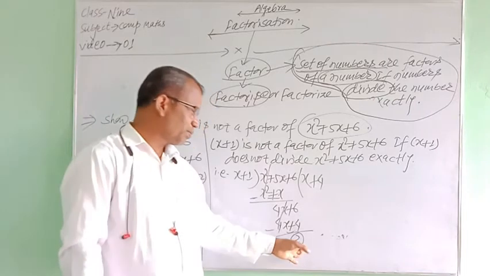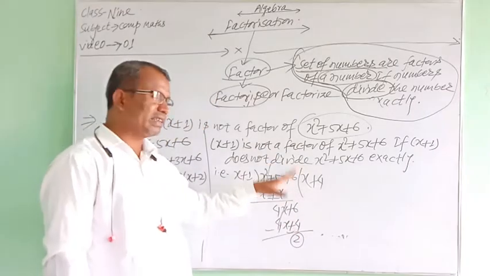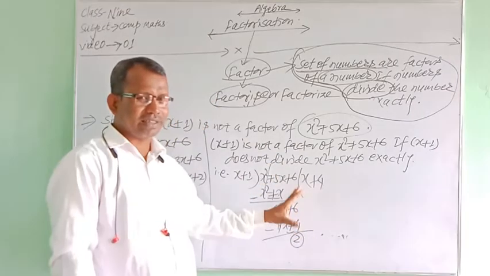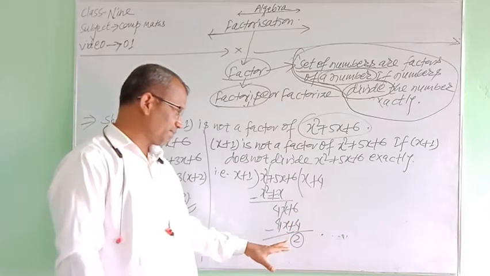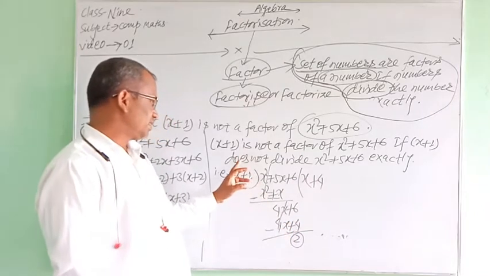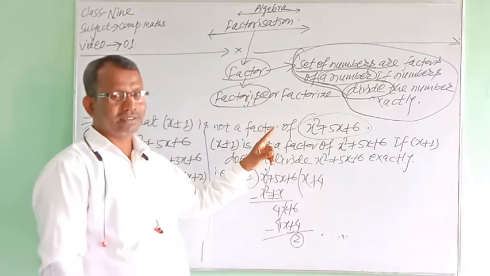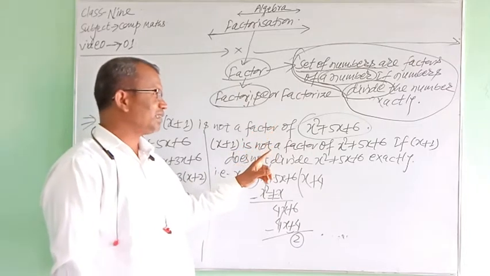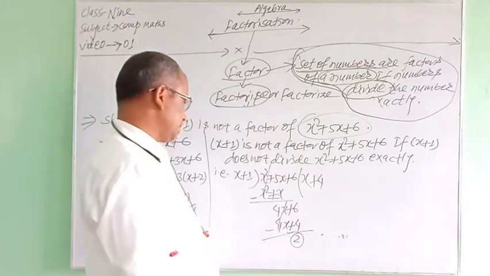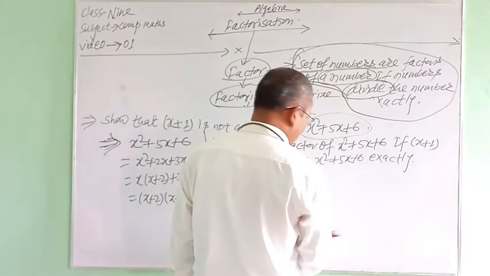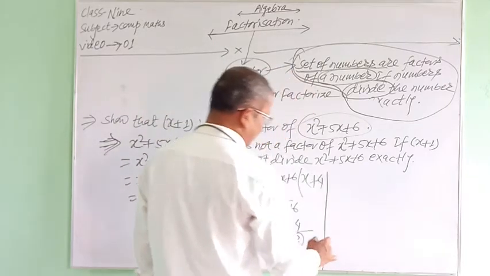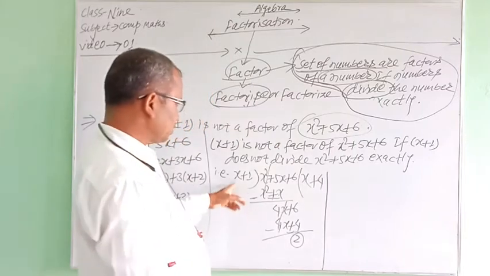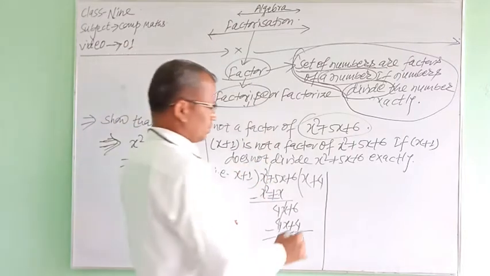Remainder is 2, which means the division is not exact. Exact division is not here. It means that here it disobeys the definition, which is a violation of the rule. Therefore, we can say that x plus 1 is not a factor.